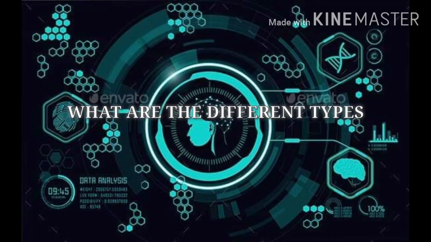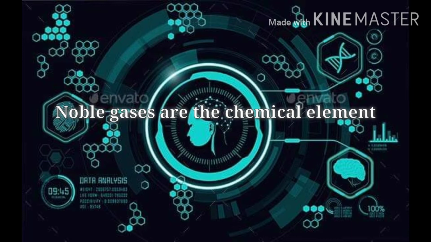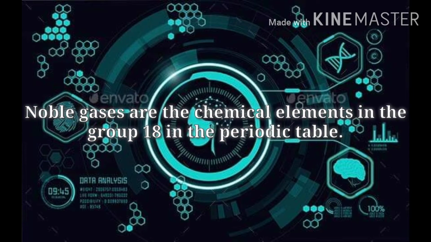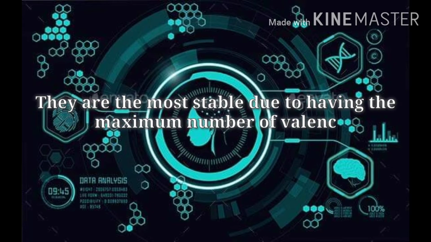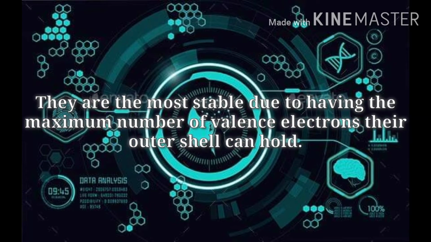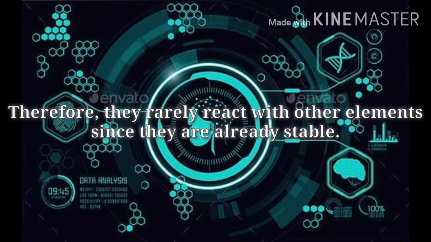What are the different types of noble gases? Noble gases are the chemical elements in group 18 in the periodic table. They are the most stable due to having the maximum number of valence electrons their outer shell can hold. Therefore, they rarely react with other elements since they are already stable.